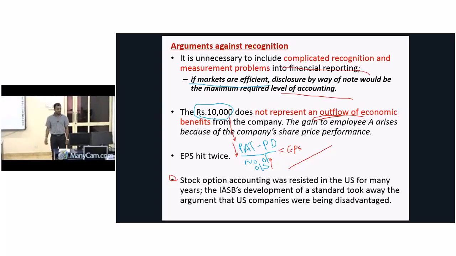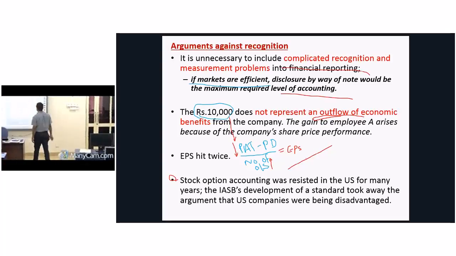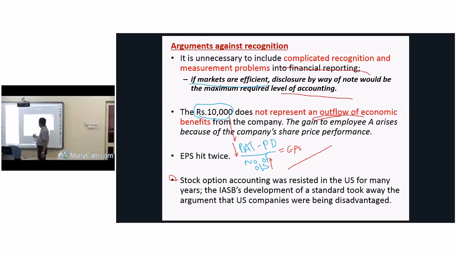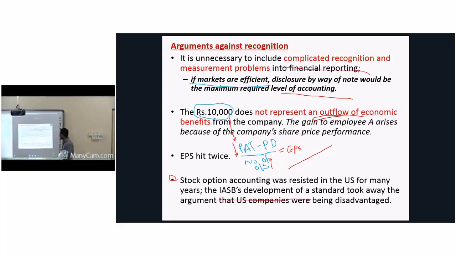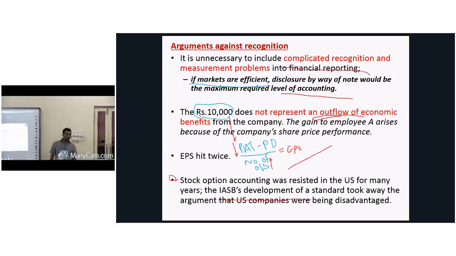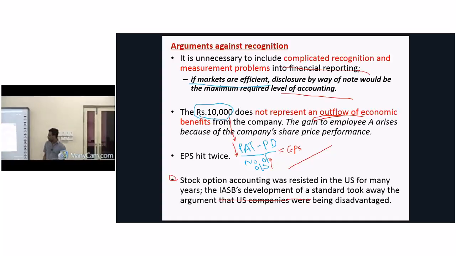Is it a good thing? No, it's not a good thing. So therefore people say recognizing this is not acceptable. Understood? And even in the US there is an argument, they also don't recognize it due to these disadvantages. Actually people will not recognize.